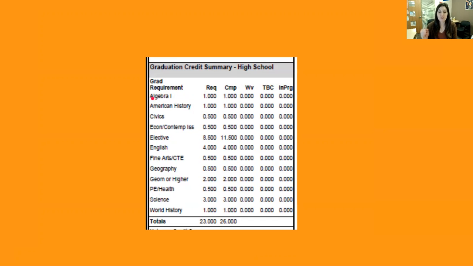So math, for graduation, you're only required to have 3 years of math to graduate, and it's broken down into 2 categories. A year of Algebra 1, and then 2 years of geometry or higher. So this student completed the 1 year of Algebra 1, and then we see the geometry or higher and completed those 2 years.